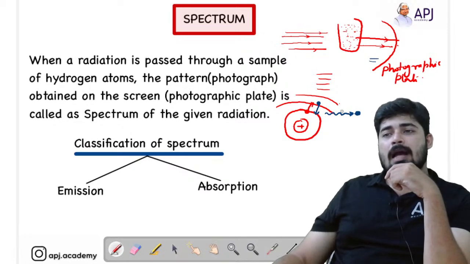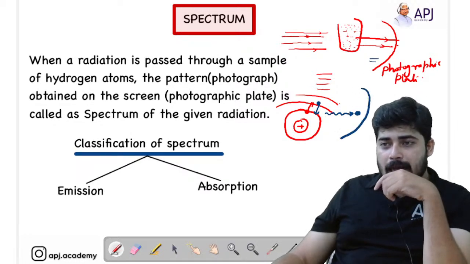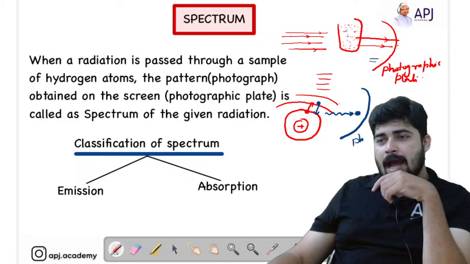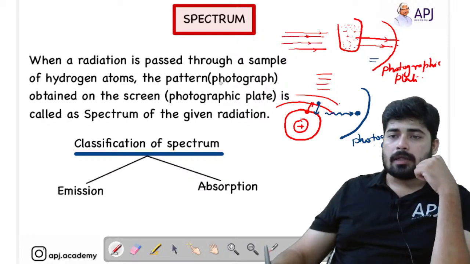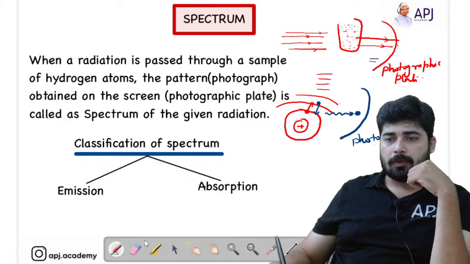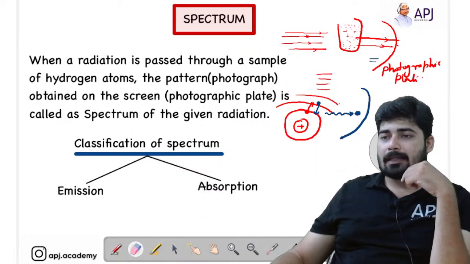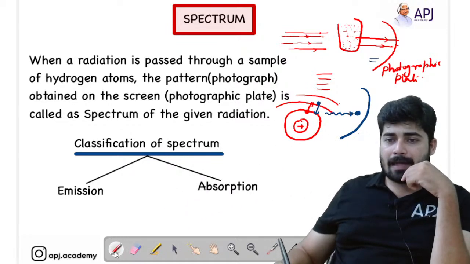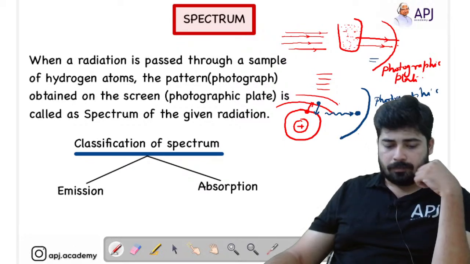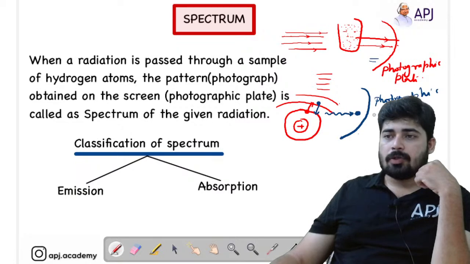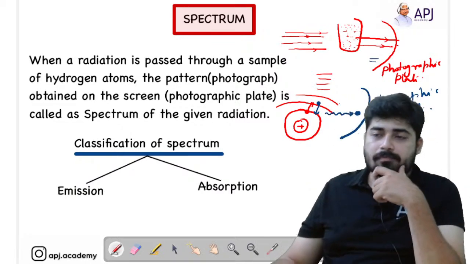This energy is trapped in another photographic plate, and we obtain a pattern, and that pattern is called the emission spectrum. So this is the photographic plate.